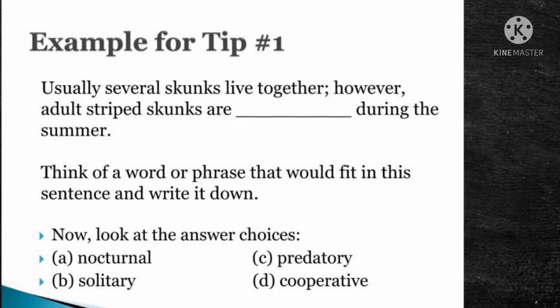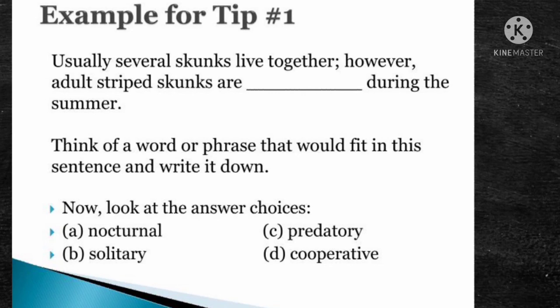So they may not live together, because usually means what really happens, but however shows they may be different. So adult striped skunks may be different, that means different from living together. So you have to think of a word, a blank word, and write it down. Then look at the answer choices.